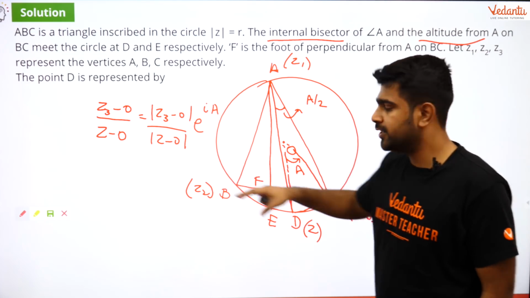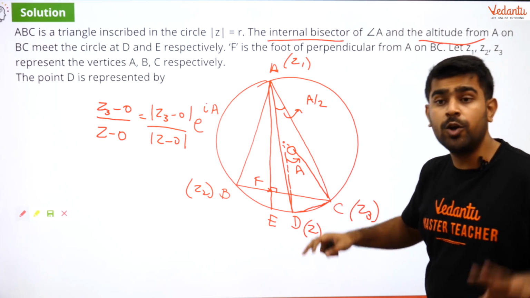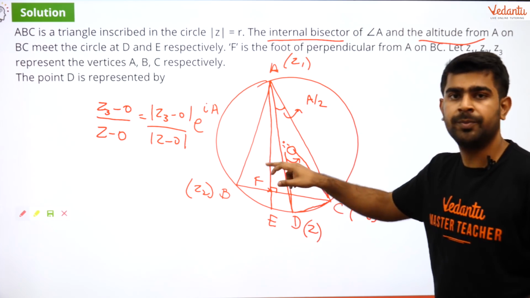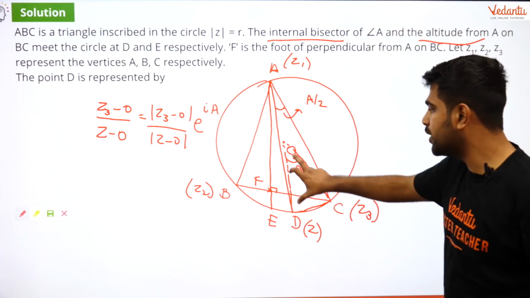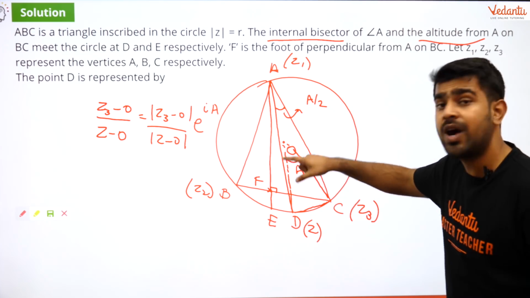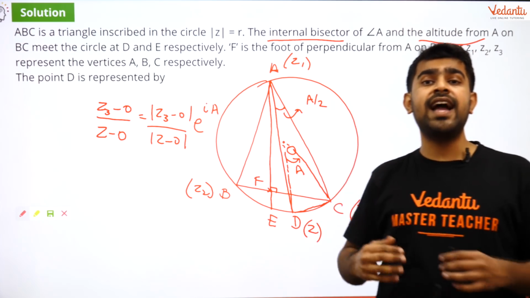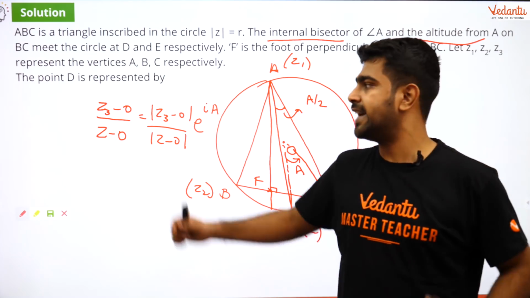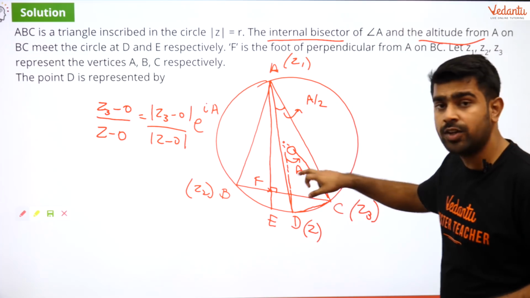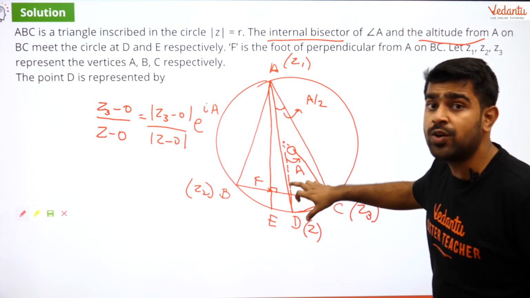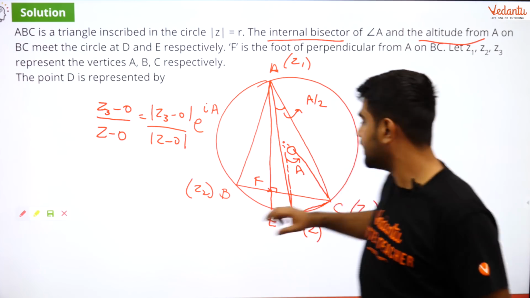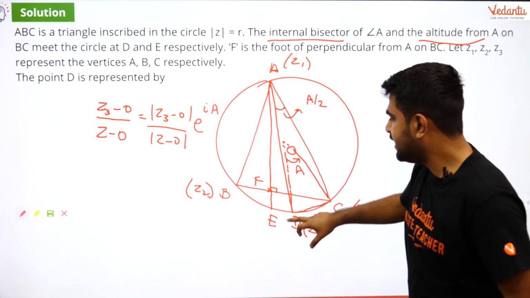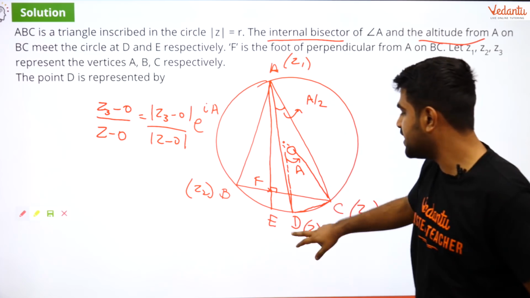When you want to use rotation, you draw the angle first about which you are going to rotate. You have a pivot point, right? So here, what is my pivot point? My pivot point is O, because O is a fixed point. Now I want to rotate this vector about O. So I mark the angle first, in an anti-clockwise direction, because that is going to save me a lot of time. I can directly write it in this form. So when I write it in anti-clockwise direction, I write wherever the arrow points to, that vector first, which is nothing but OC, and OC is nothing but Z3 minus 0. And similarly, OD is the second vector which I divide by. That is going to be Z minus 0.